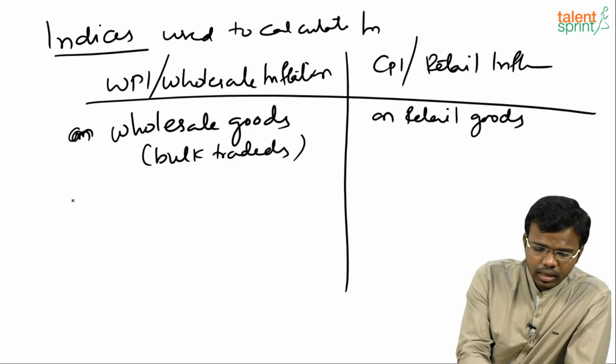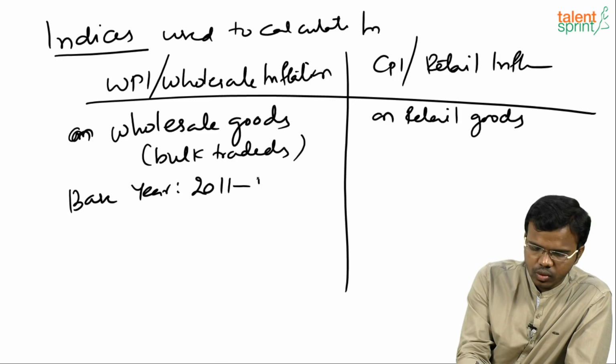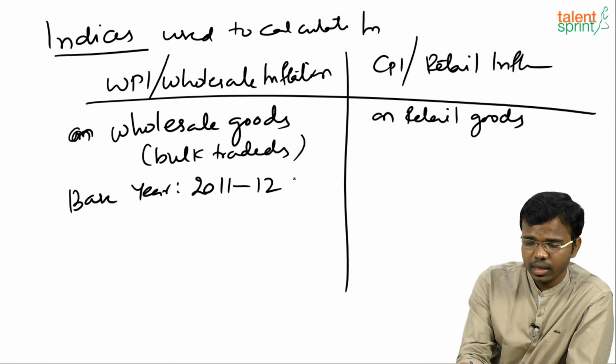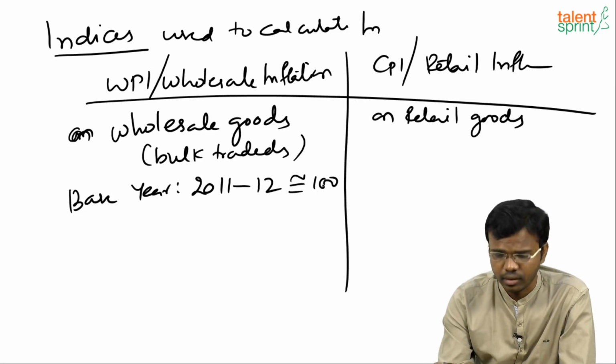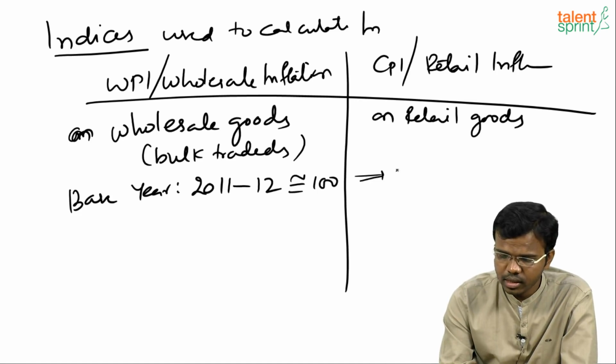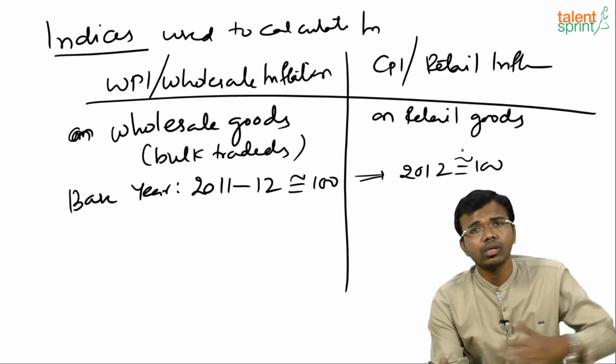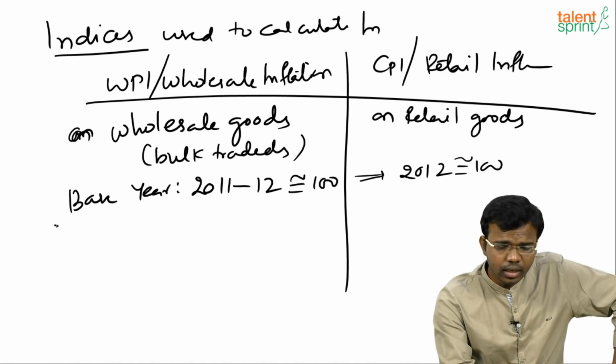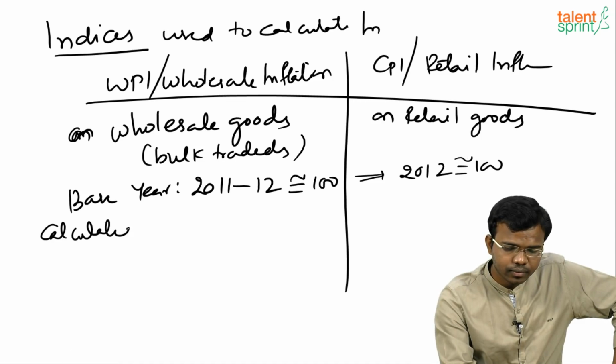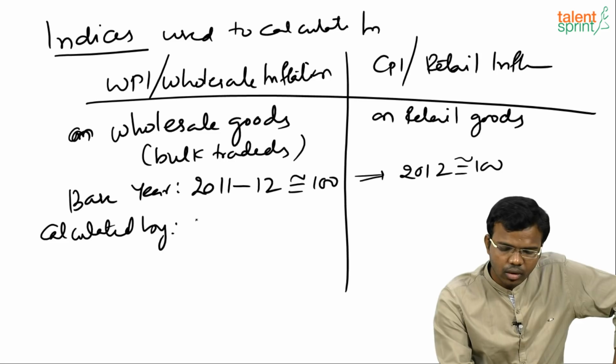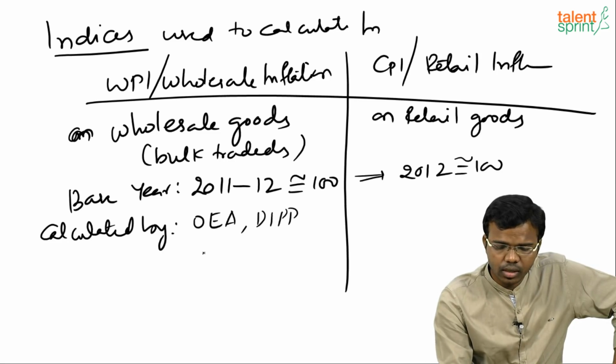So currently the base year is 2011-12. That means it is a financial year. I am taking it as the base year. The base year is treated as 100. For WPI, the base year is 2012 equal to 100. That means it is a calendar year from January to December, and it is calculated in India by the Office of the Economic Adviser in the Department of Industrial Policy and Promotion under the Ministry of Commerce and Industry.